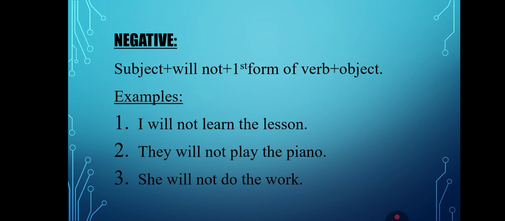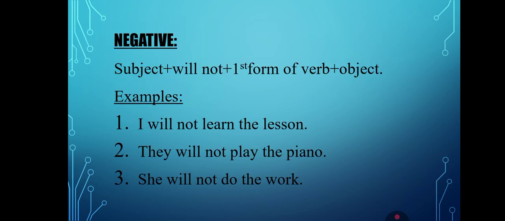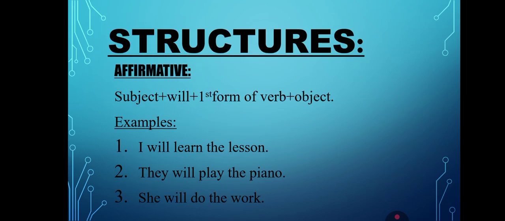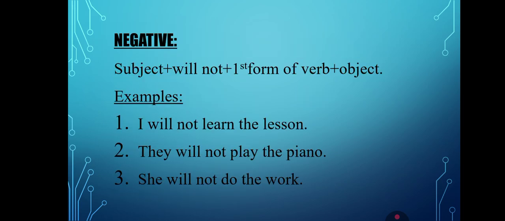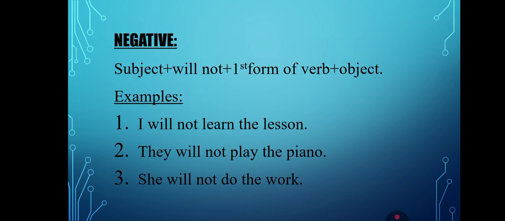Now we are heading towards negative. As you all know that in negative, all we need to add is not after helping verb. So first comes subject, then helping verb will along with not, plus base form of verb, and in the last object. In affirmative it was I will learn the lesson. In negative it is I will not learn the lesson. In affirmative it was they will play the piano, and in negative it is they will not play the piano. In affirmative it was she will do the work, and in negative it is she will not do the work, right?